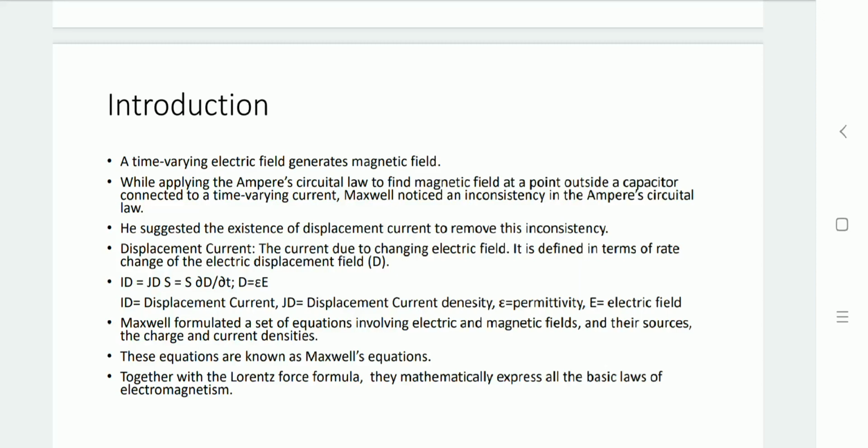Based on this displacement current, Maxwell formulated a set of equations involving electric and magnetic fields. These equations are known as Maxwell's equations for electromagnetism.